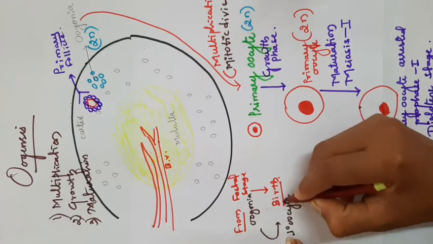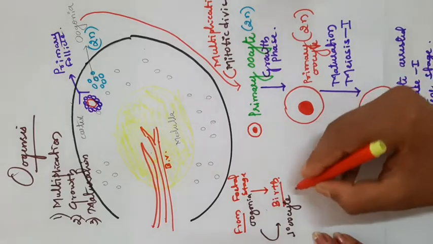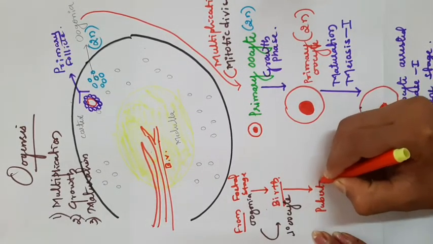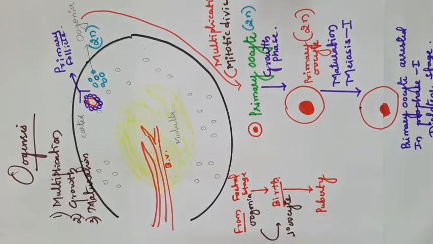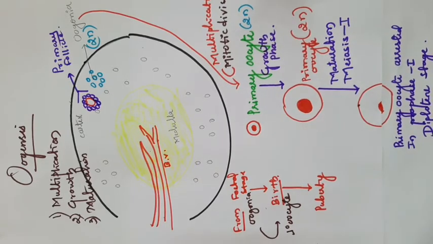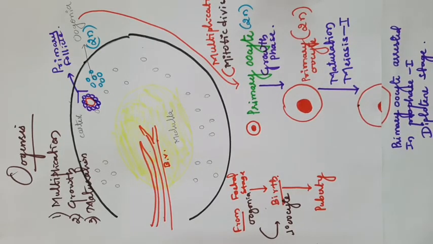Then after the birth to puberty, there is no change in the primary oocyte formation. There is no change in the structure of the primary oocyte, and no improvement in the meiotic division. The structure is the same as in the fetal stage, and remains the same even after birth up